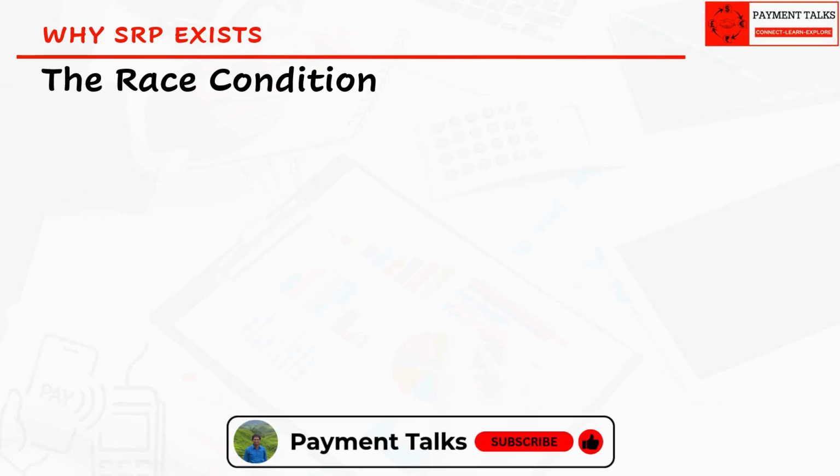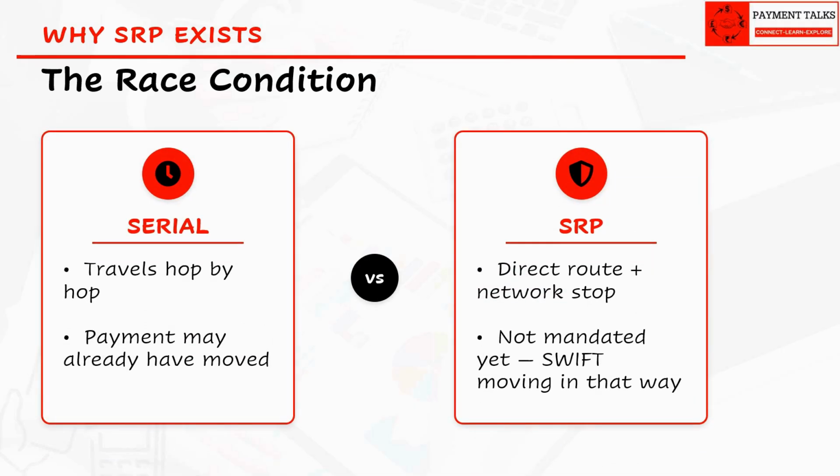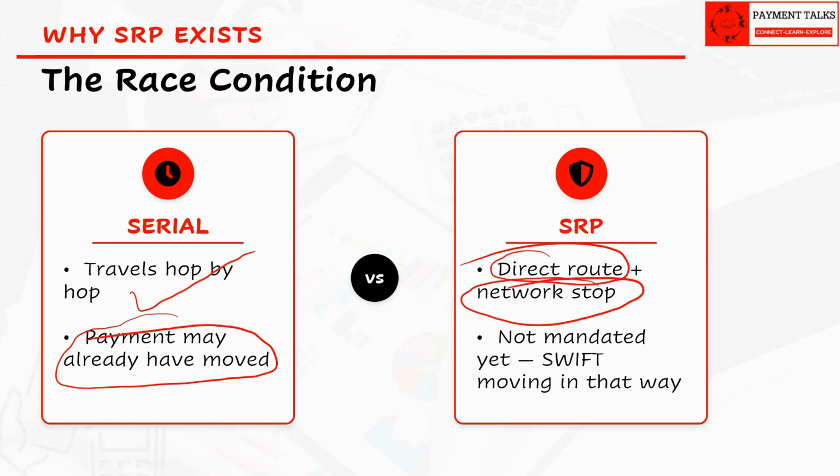Why bother building a second path at all? Because serial cancellation has a real structural problem. A CAMT 56 has to physically travel hop by hop, and by the time it arrives, the payment might already have moved past that agent. SRP closes that gap two ways: direct routing and a network enforced stop. It isn't mandated today, but Swift is moving towards requiring it.